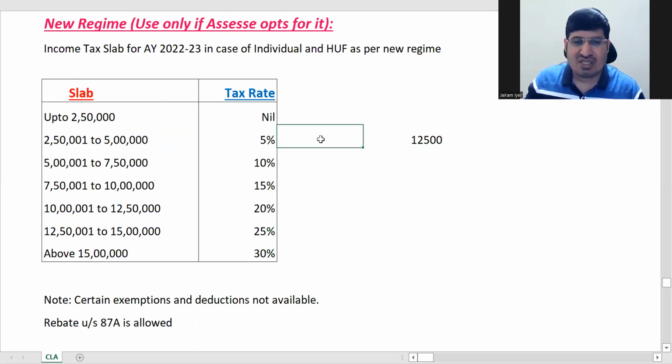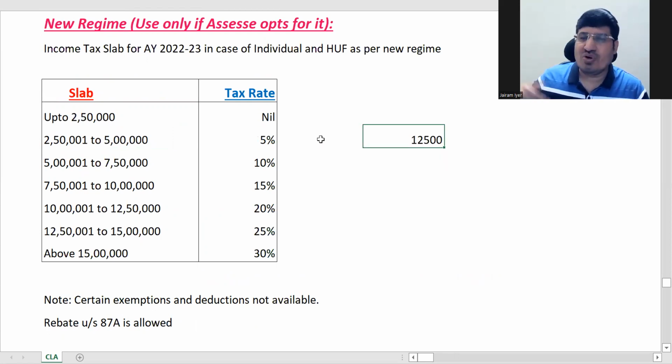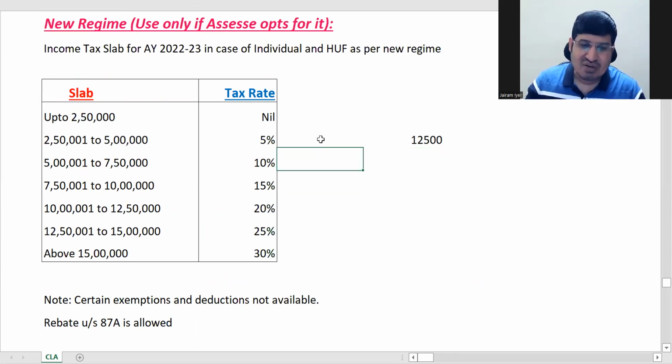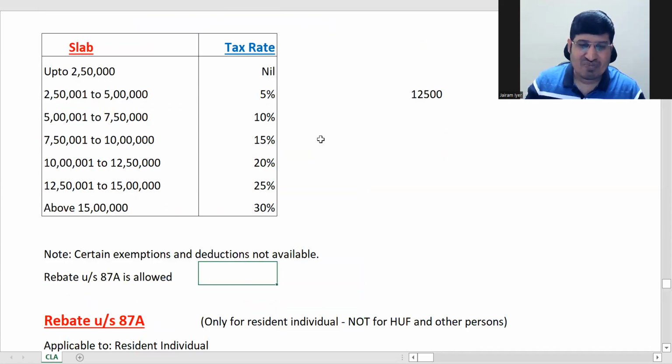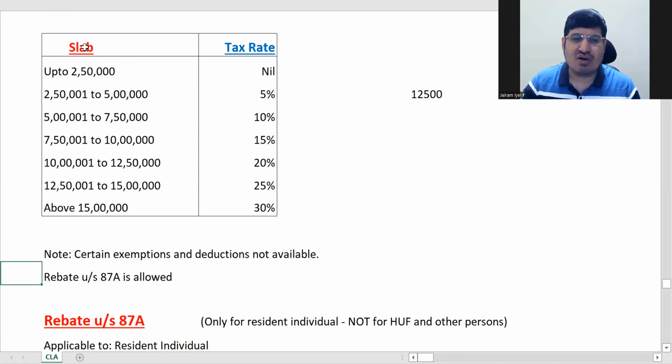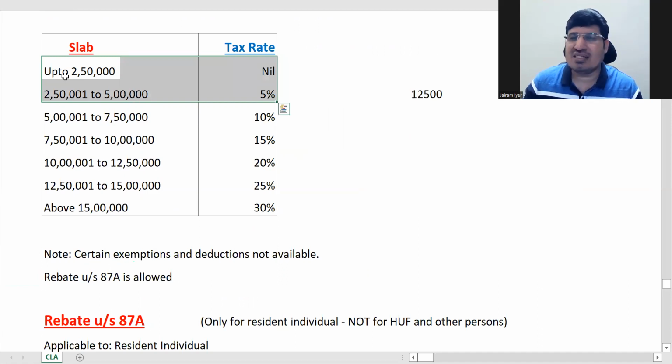I said we should remember this. So if your tax is up to 12,500, you will get complete deduction of tax. You will not have to pay anything. That is your rebate under section 87A, and that is allowed in this also. So basically, if your income is up to 5 lakhs, it doesn't make a difference which table you are in.